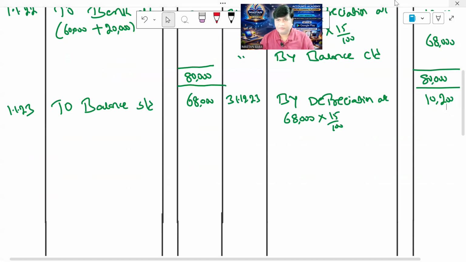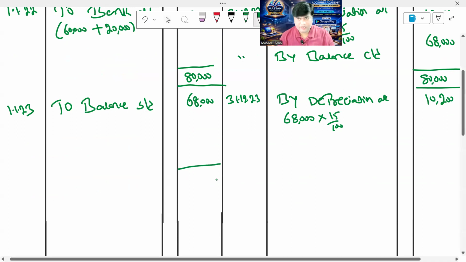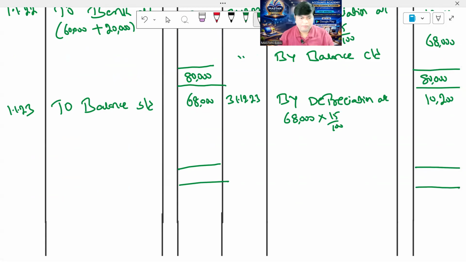Balance it. 68,000 on both sides, by balance carried down. 68,000 minus 10,200. 68 minus 10 is 58, minus 20 is 57,800.